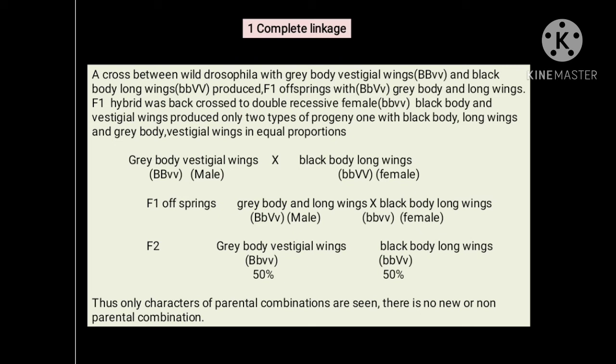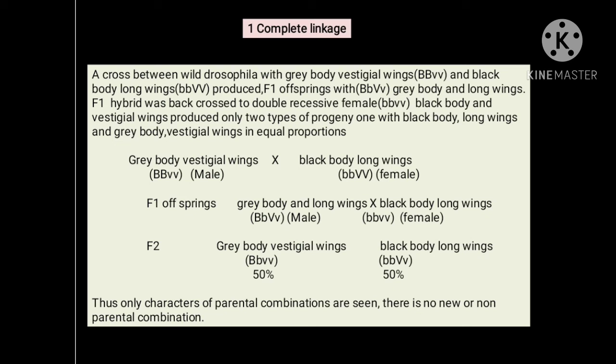When you see the cross between the two, that is the gray body vestigial wings crossed with a black body long wings, the F1 offspring produced show a gray body and long wings.